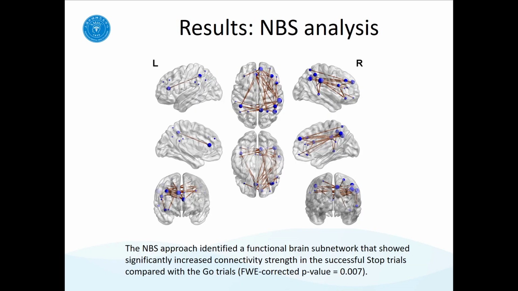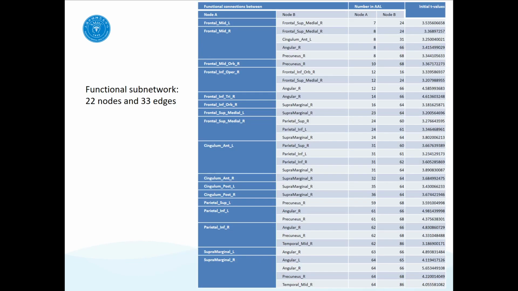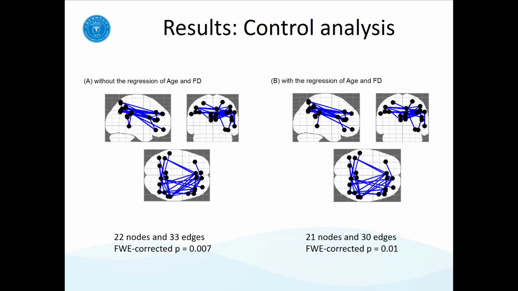Now let's look at the connectivity results. The NBS approach identified a cluster of functional connections that show significantly increased connectivity strength in the successful stop trials compared with the go trials. As shown in the figure, this cluster consisted of 33 links between pairs of 22 nodes. This table shows the details of the 33 links between pairs of 22 nodes in the functional subnetwork.